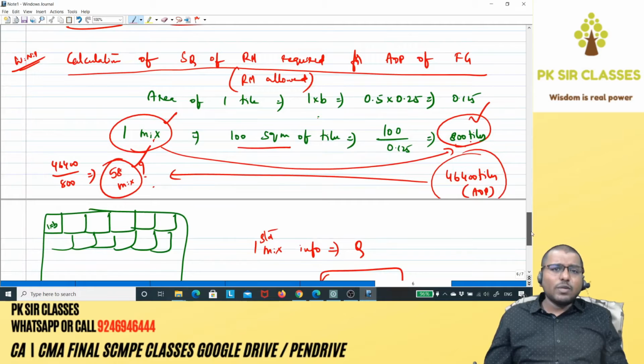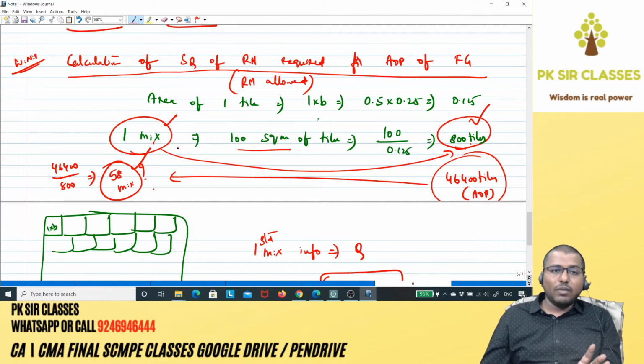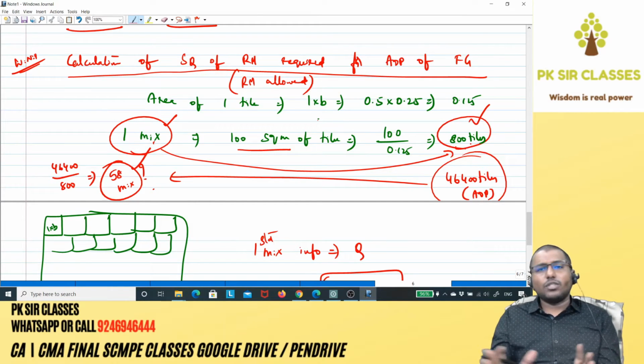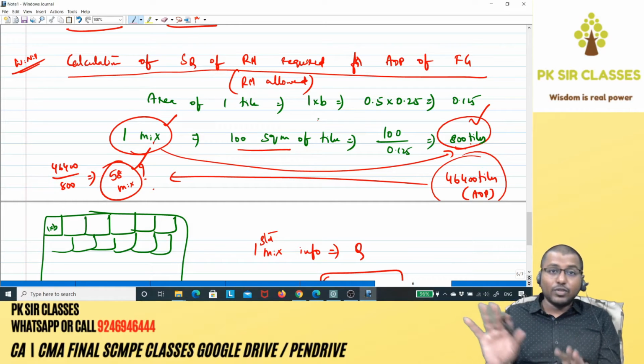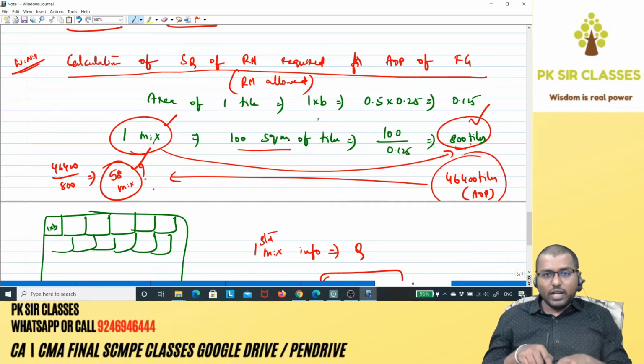So the question has been pretty smart. If the sentence was like this, one mix will produce 800 tiles, it would have been a lot easier. One mix is equal to 800 tiles, 46,400 tiles means how many mixes; you would have got the answer straight away. But the question is smart. Instead of giving one mix is equal to 800 tiles as direct info, he gave one mix is equal to 100 square meters of tiles, and then he gave you area of one tile as a clue.